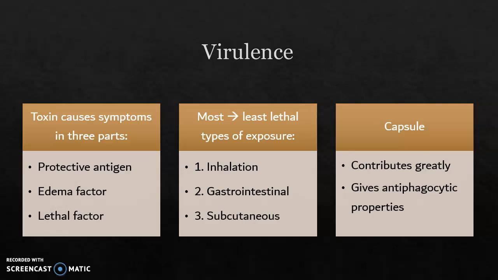Virulence. The three byproducts produced during reproduction provide for much of the lethality of the bacteria. Protective antigen primes the bacteria for entry into the host's immune system, edema factor plays a role in cell death, and lethal factor kills tissue and stops blood flow to the heart.